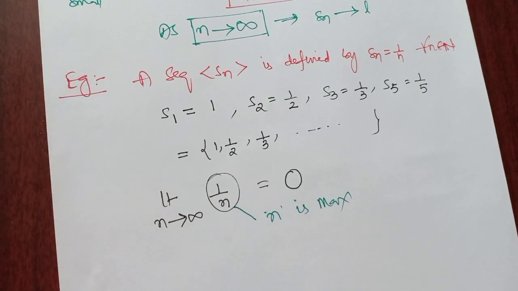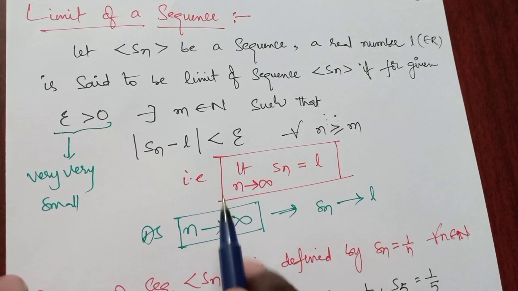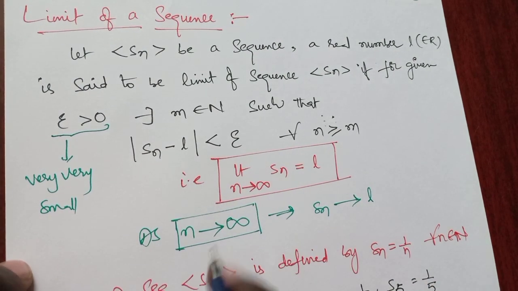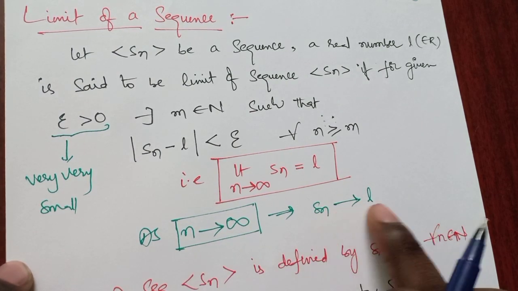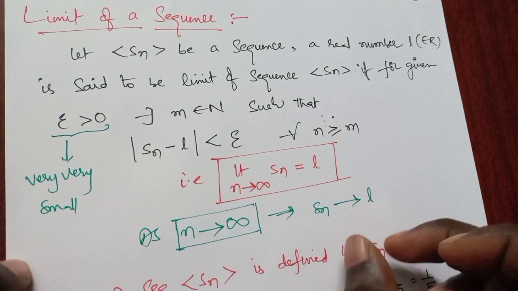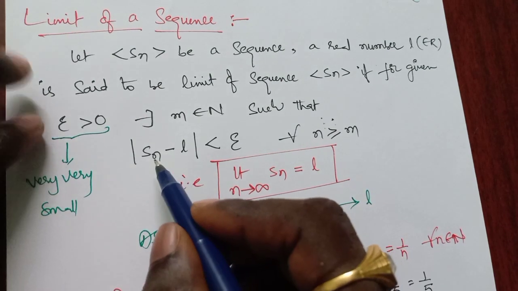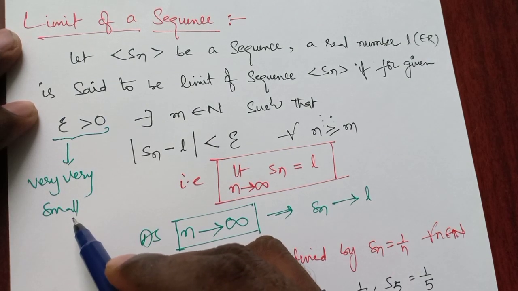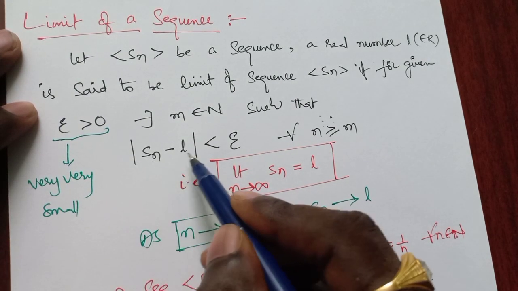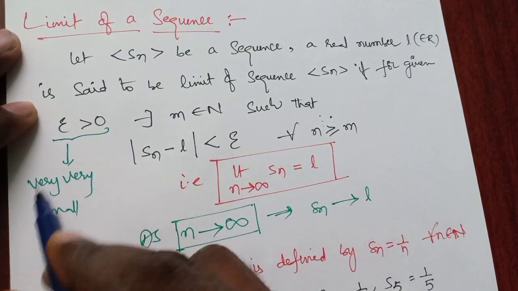Now coming to the theorem. Before going to the theorem, please concentrate on this. As n is a very maximum value, then Sn approaches L, or the sequence approaches the limit. How close is it? Please see this. Epsilon is a very small value, and Sn minus L is less than epsilon.